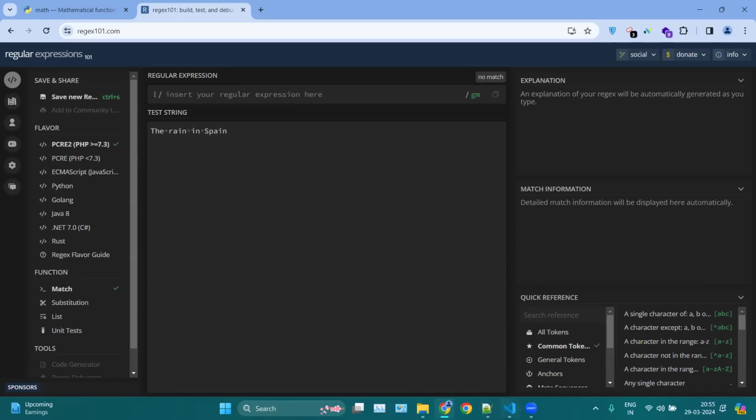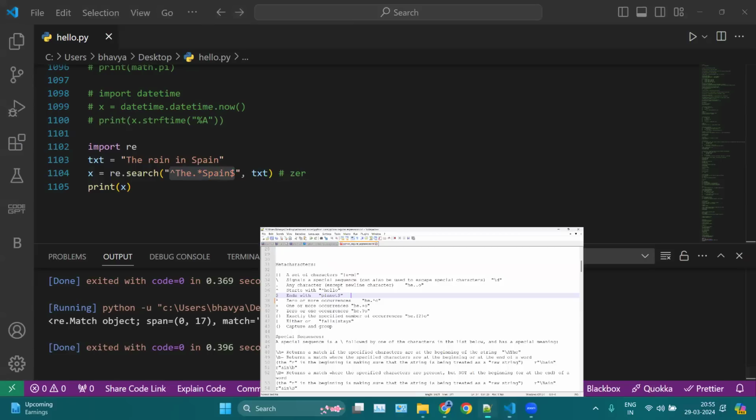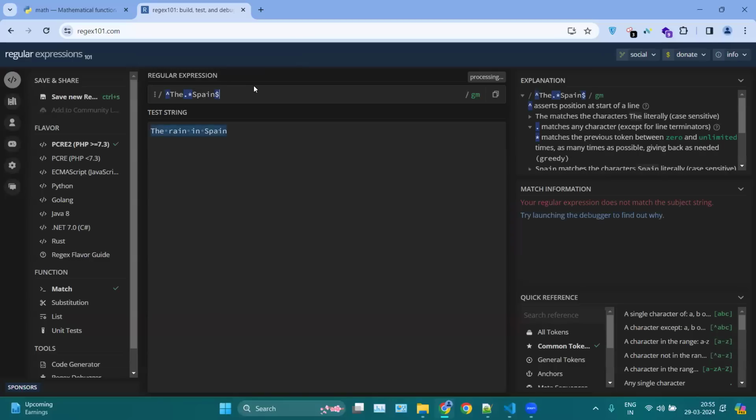Now this is my pattern, so I will copy this pattern from here and paste it here. Now you can see we have this match information, which is "the rain in Spain".